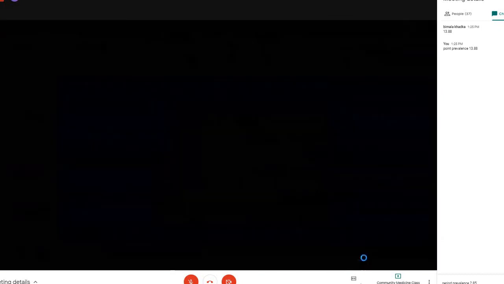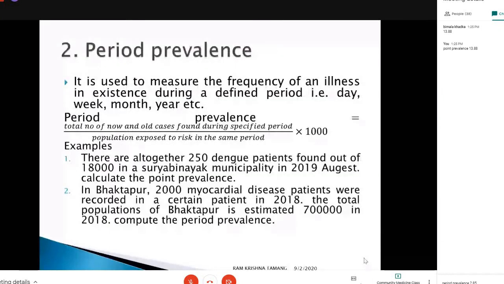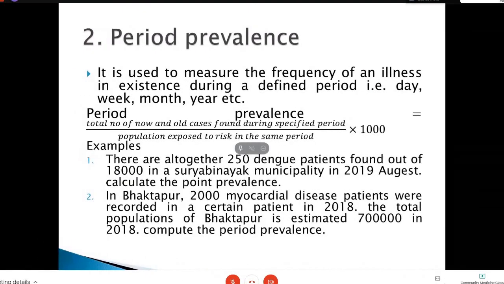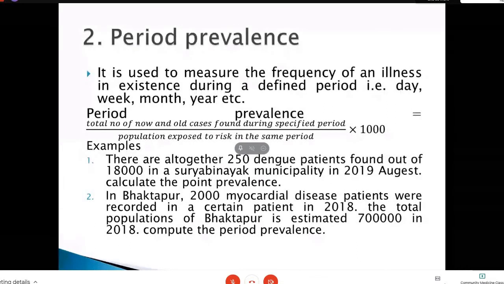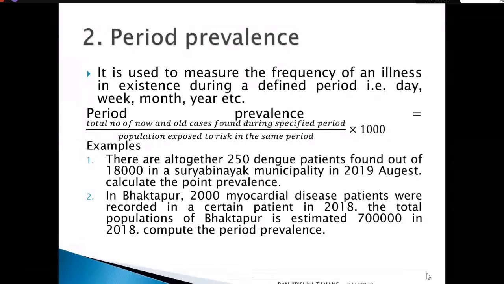Please calculate the rate prevalence based on this question. That means in Bhaktapur, 2000 myocardial disease patients were recorded in 2018. The total population in Bhaktapur is estimated at 70 lakhs in 2018. Compute the rate prevalence based on this data.